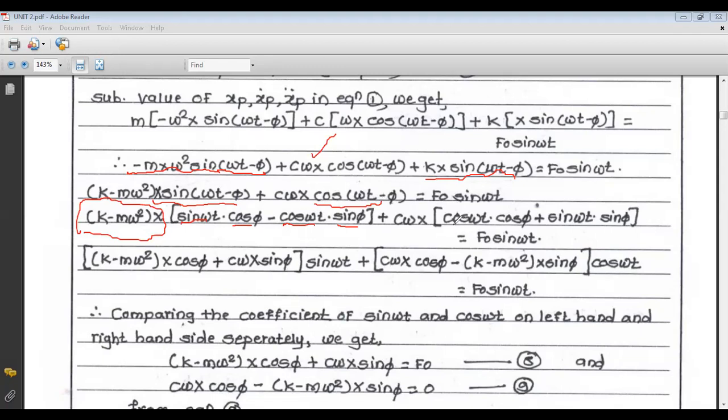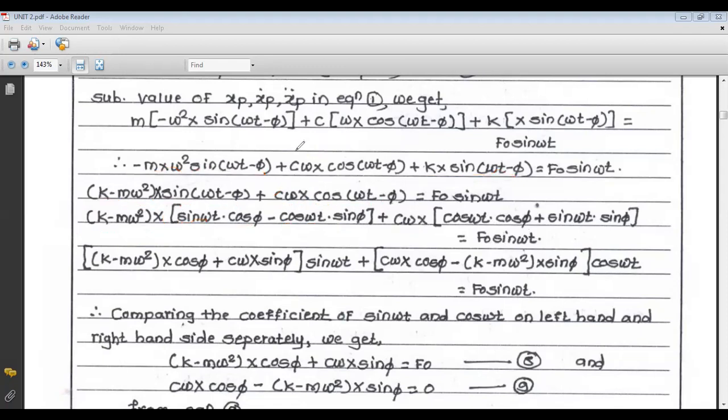So if we take this formula, now c omega x is a common term, so we take c omega x as it is. Now cos omega t is cos A and cos phi is cos B, so cos omega t cos phi, plus sin omega t sin phi, equals F0 sin omega t. So this is the simplified equation. Now we have to take the common terms again.